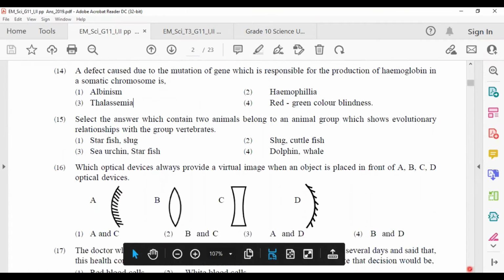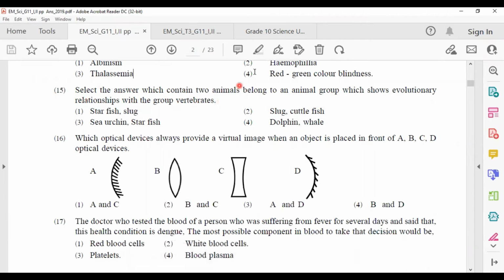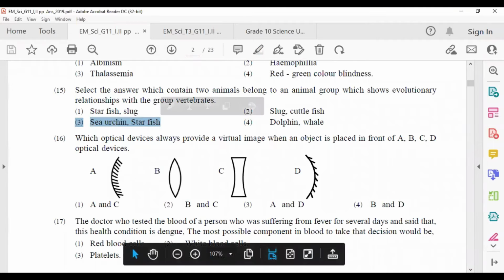15th one, select the answer which contains 2 animals belonging to an animal group which shows an evolutionary relationship with the group vertebrates. Group Echinodermata animals show an evolutionary relationship with the vertebrates. So you have to find the animal set that belongs to the Echinodermata group. Answer number 3, sea urchins and starfish. Sea urchin and starfish are kinds of Echinodermata animals. You have to select that.